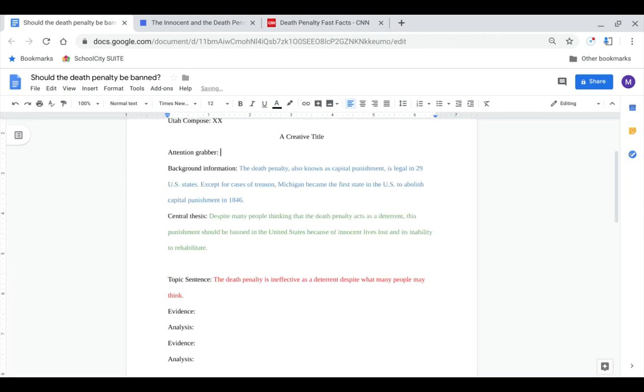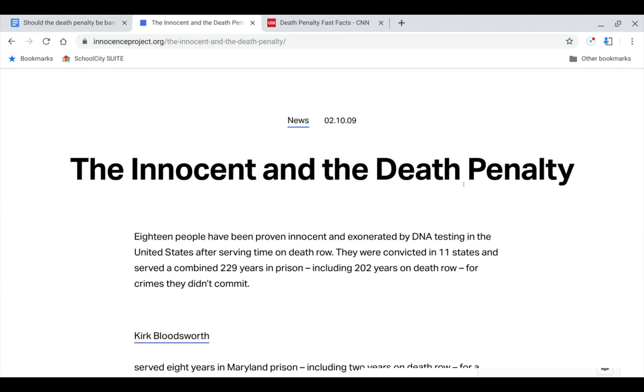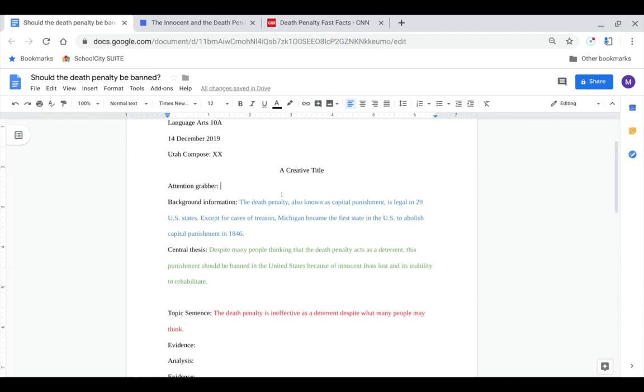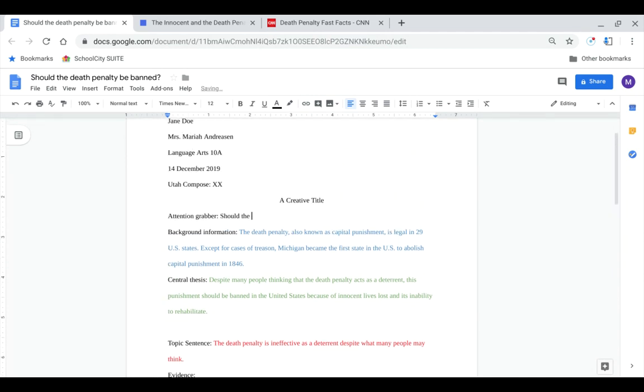Now, my attention grabber, I've already conveniently pulled this up, the innocence and the death penalty. A lot of times I see people do a few big no-nos. "Should the death penalty be banned?" is a big no-no. It would also be a big no-no to say, "Since the dawn of humanity, people have questioned the death penalty." These are both just really cringy attention grabbers for us as language arts teachers to read. So instead you want to use an interesting fact or a clever thought or an anecdote.